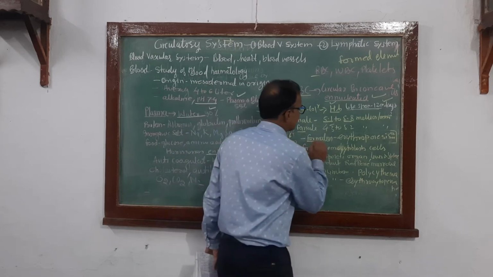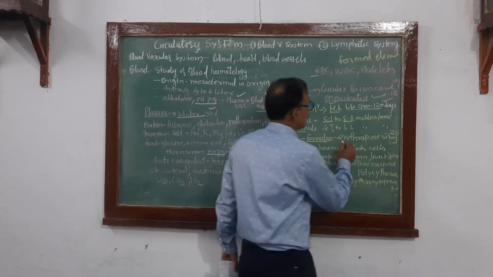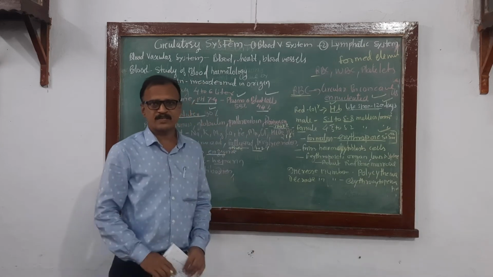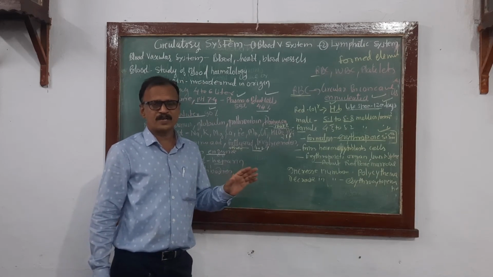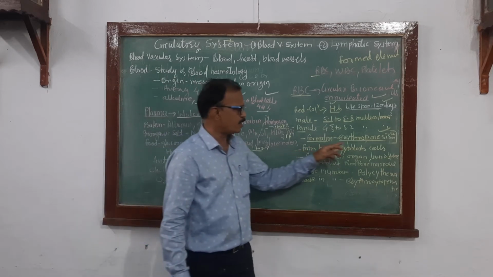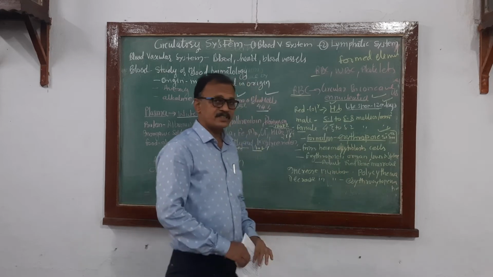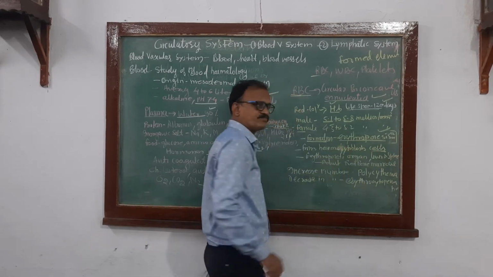Now, formation of RBC is called erythropoiesis. Remember please, sometimes they ask to define erythropoiesis. What is meant by RBC formation? It is called erythropoiesis. RBCs are developed from the hemocytoblast cell.